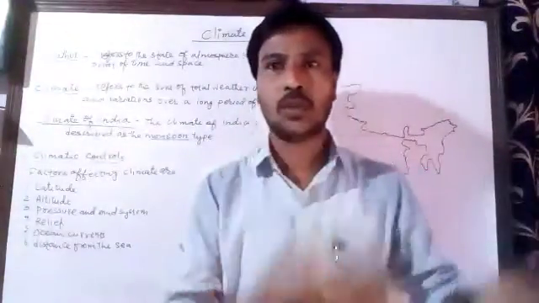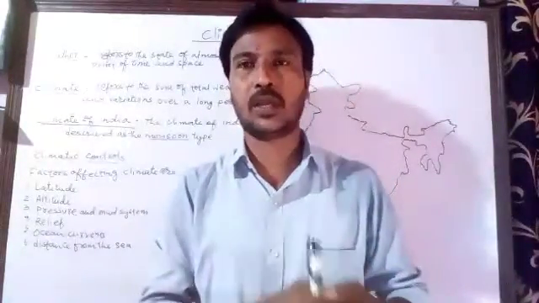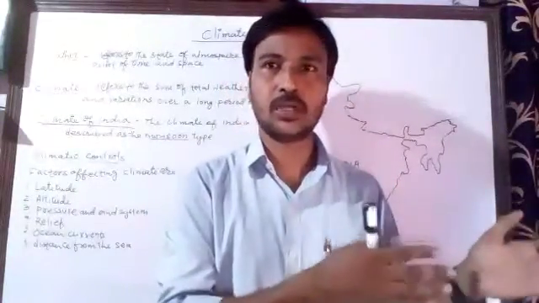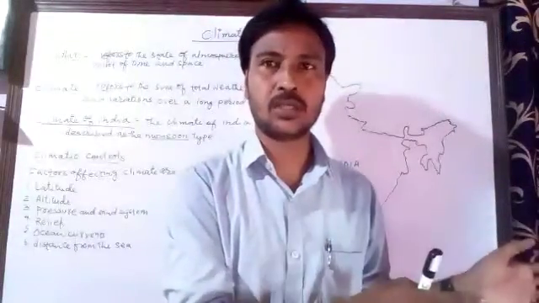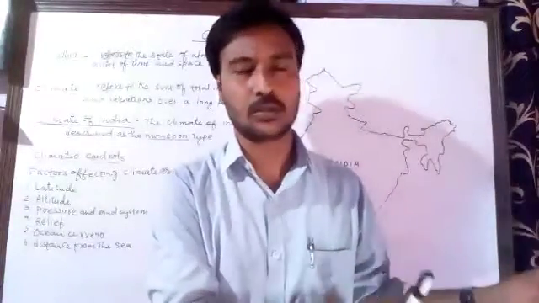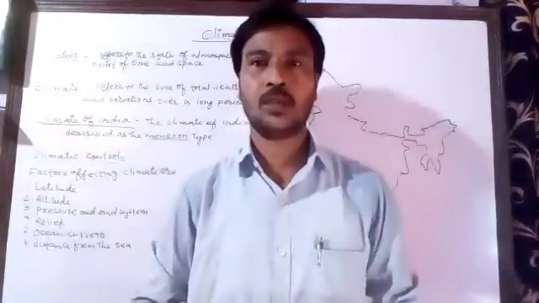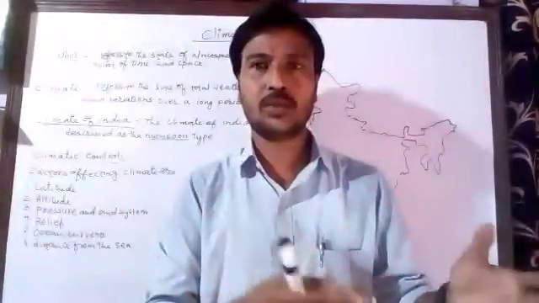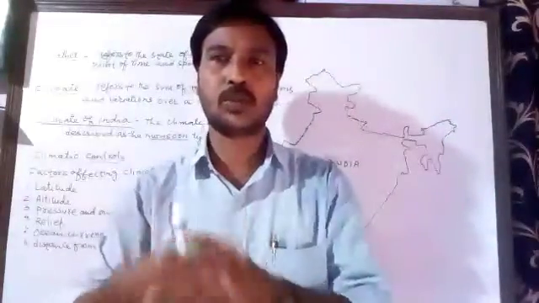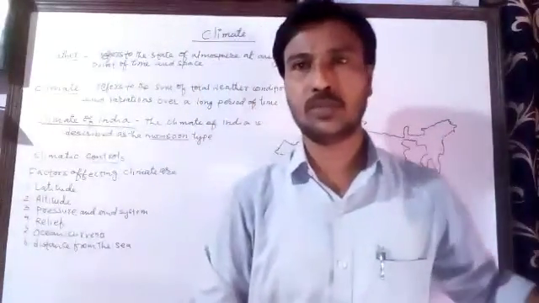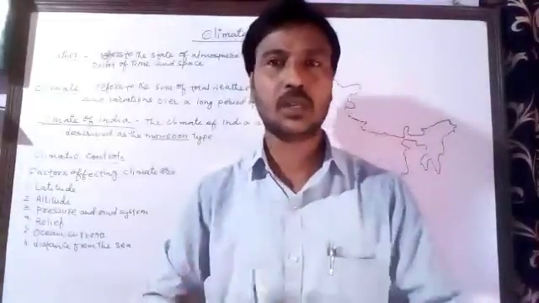Especially during the rainy or summer season, the wind blows from the southwestern parts, from the Arabian Sea or Bay of Bengal, and brings the rain to India.